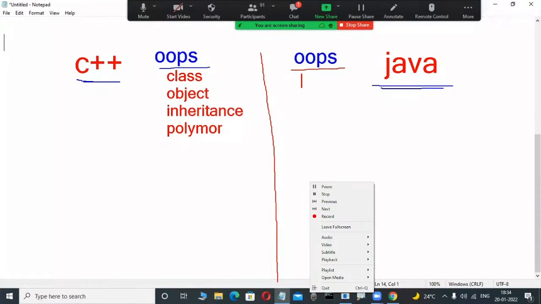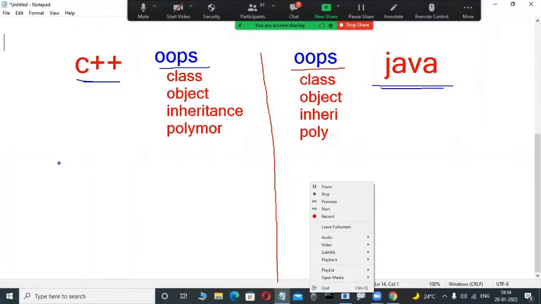OOPS concepts mean what is class, what is object. Some concepts are there or not? Yes, here. What is inheritance? Okay, fine. Yes, here. And again, what is polymorphism? So many concepts are there. That's why conceptually class, object, inheritance, polymorphism are conceptually the same in C++ and Java. Encapsulation, binding, something like that. Okay, but observe here.